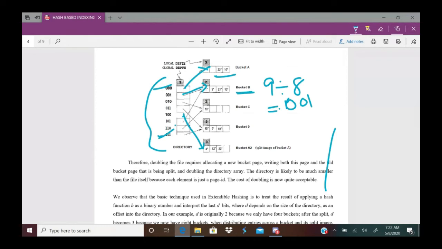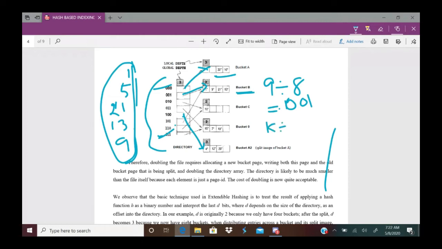Now bucket B already contains 1, 5, 21, 13. Now you are inserting 9. How many records? 5 records. Now these 5 records, 1, 5, 21, 13, 9 will be distributed according to the hash function k mod 8.